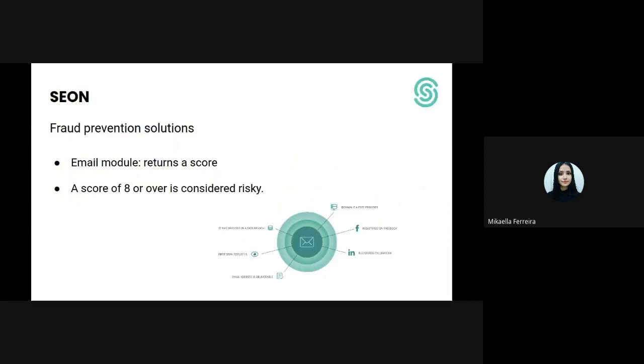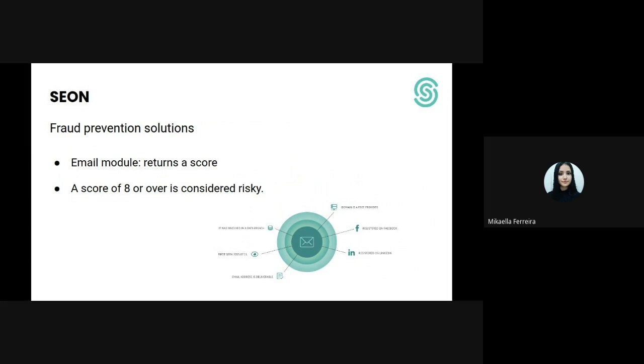Now about Seon. Seon is a company that provides fraud prevention tools. One I would like to highlight is an email API. Given an email, the API returns a series of important information about it, such as which social networks the email is registered with and whether a data breach was involved.